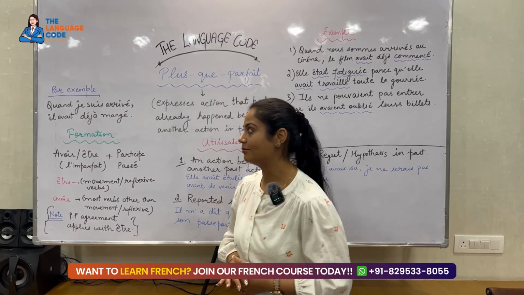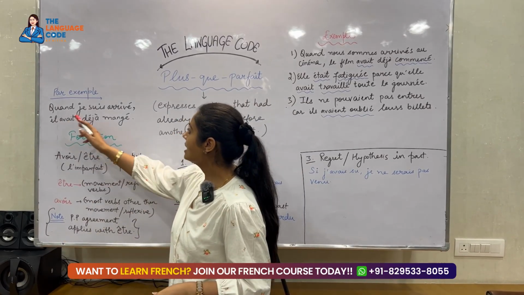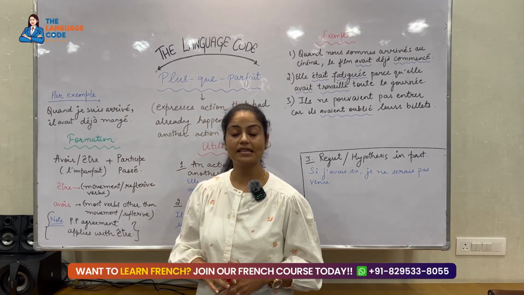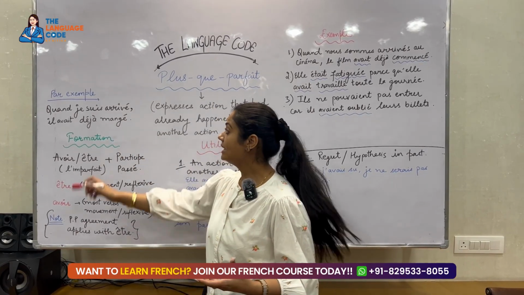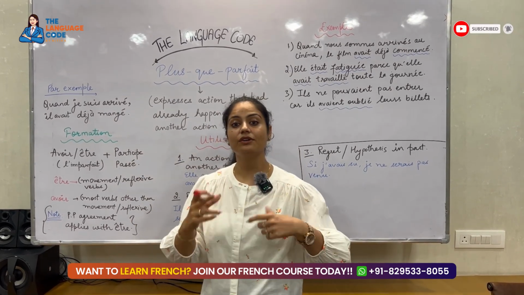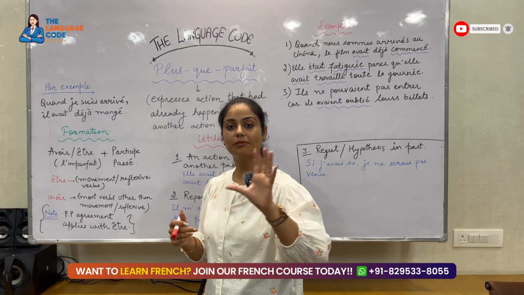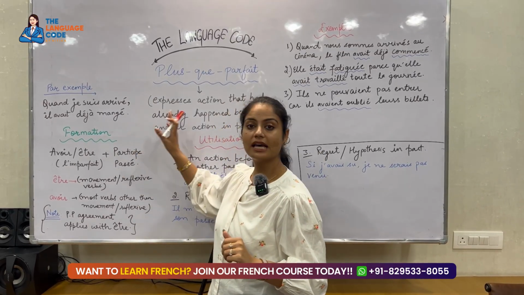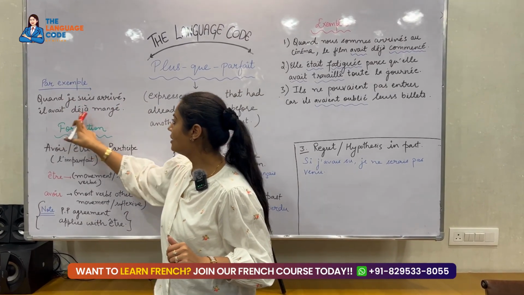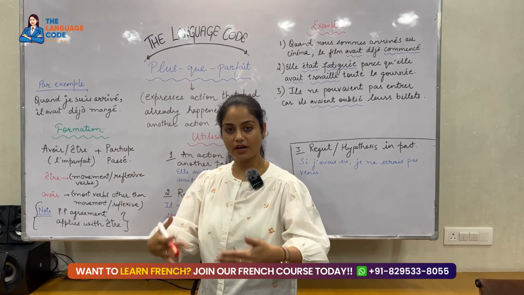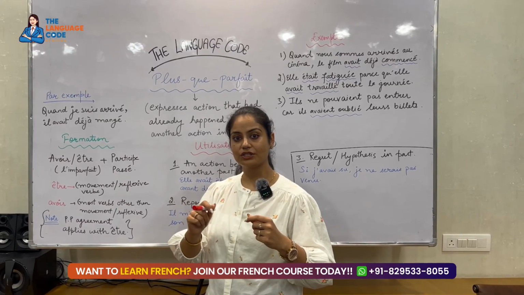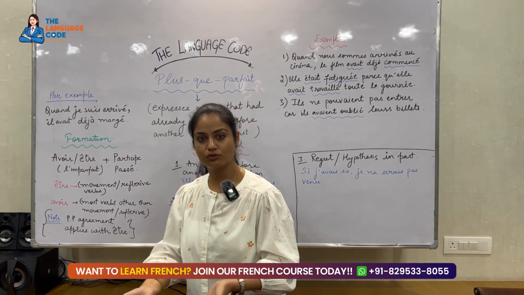Let me give you an example. Par exemple, quand je suis arrivé, il avait déjà mangé. That means when I arrived, he had already eaten. That means wherever you feel there is a completed task in the past, you always use plus-que-parfait. See, when I arrived, he had already eaten. That means जब मैं वहाँ पहुँची तो वो already खाना खा चुका था. That means जो खाना खाने वाला action है वो मेरे पहुँचने से पहले हो चुका था.